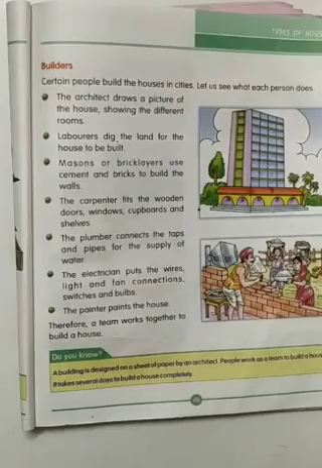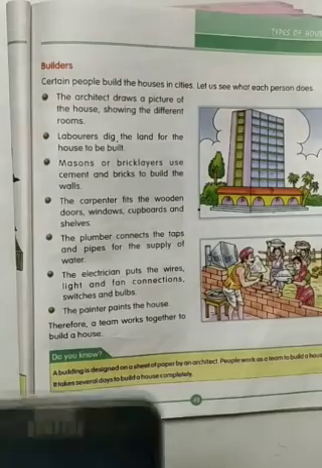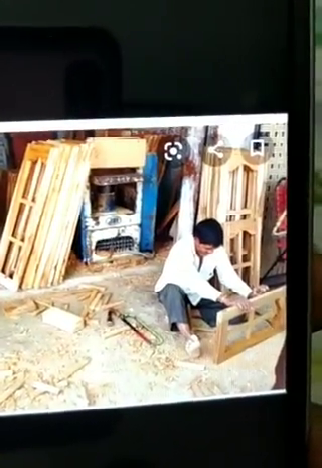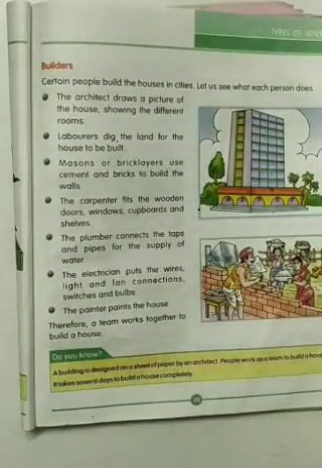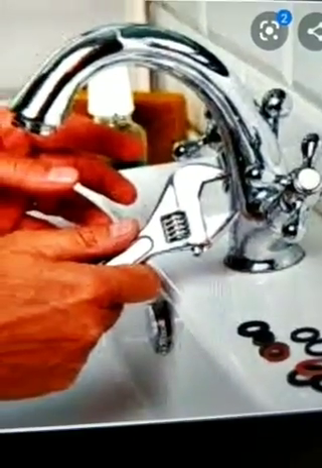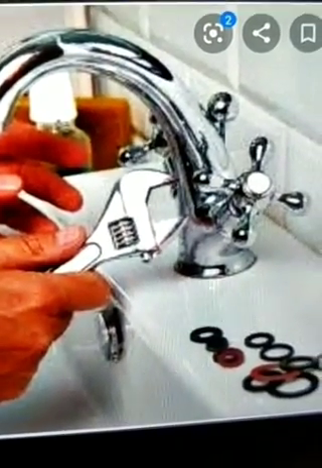Next comes the carpenter. When the house is made, he will start making the furniture for the house. So he is a carpenter, making the wooden frames, doors, windows, cupboards and shelves. Next comes the plumber. The plumber connects the taps and pipes for the supply of water.